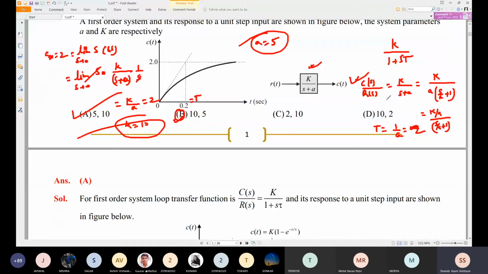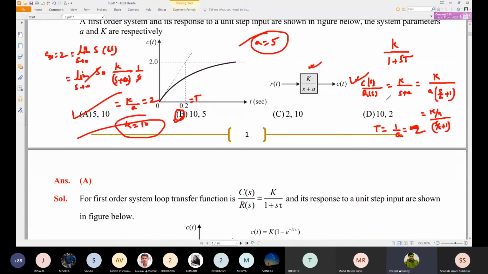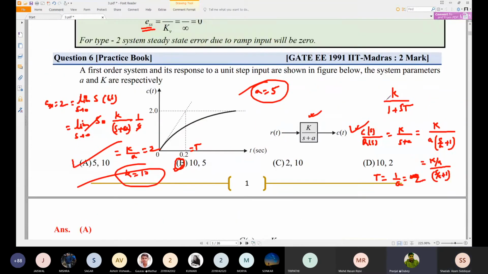Now the third problem. Sir, how will we find that this dotted straight line is the time constant? See, if it is starting from 0 and you take the straight line, wherever it crosses the steady state line, when it is taking the straight line with the slope of 1 by t, the slope is equal to 1 by t. So this will cross this point, the steady state value.